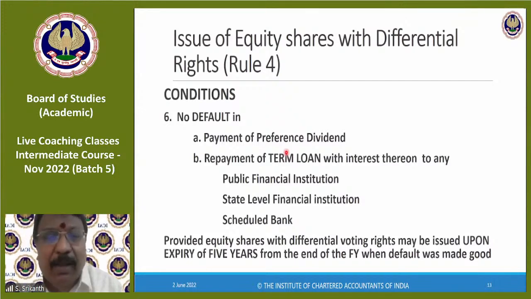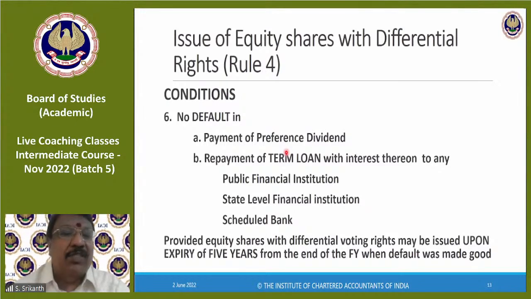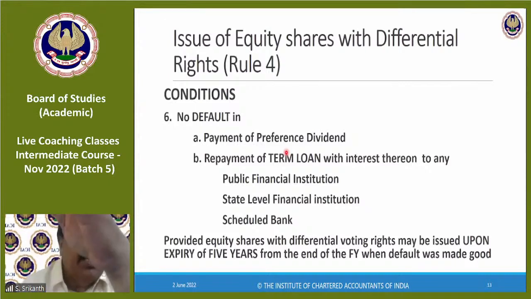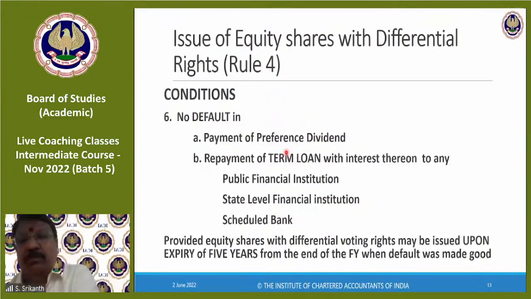See, these small points will make a big difference in the exam question. So they will give you a repayment of term loan, and they will say, so-and-so PFI, there was a default in repayment of term loan. They'll give the date, but this was subsequently made good on such and such a day. So you have to see in which financial year it is falling, and then from the end of that financial year, you have to count 5 years and see the date on which they're issuing differential voting right shares. If 5 years is completed on that date, they can. If it is falling within that 5 years, they cannot issue.